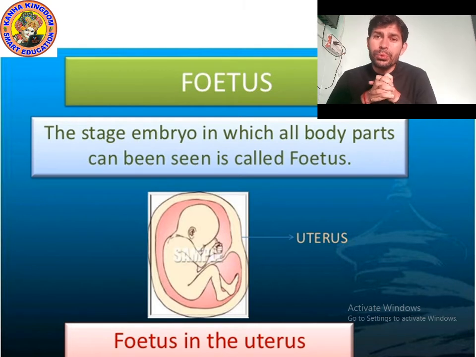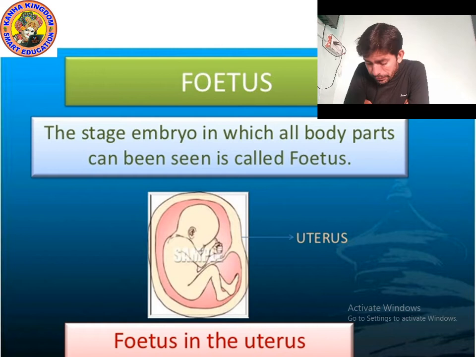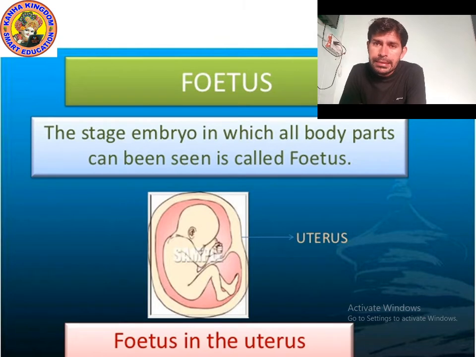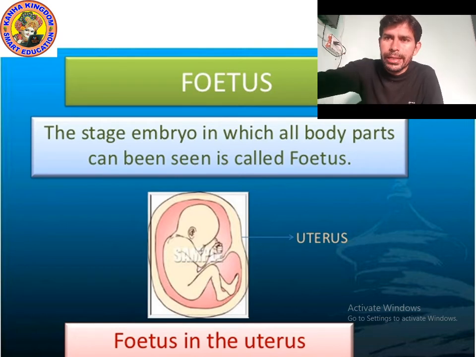In the fetus stage, the body parts start developing. I hope you understood. Now let's move on to the next point.